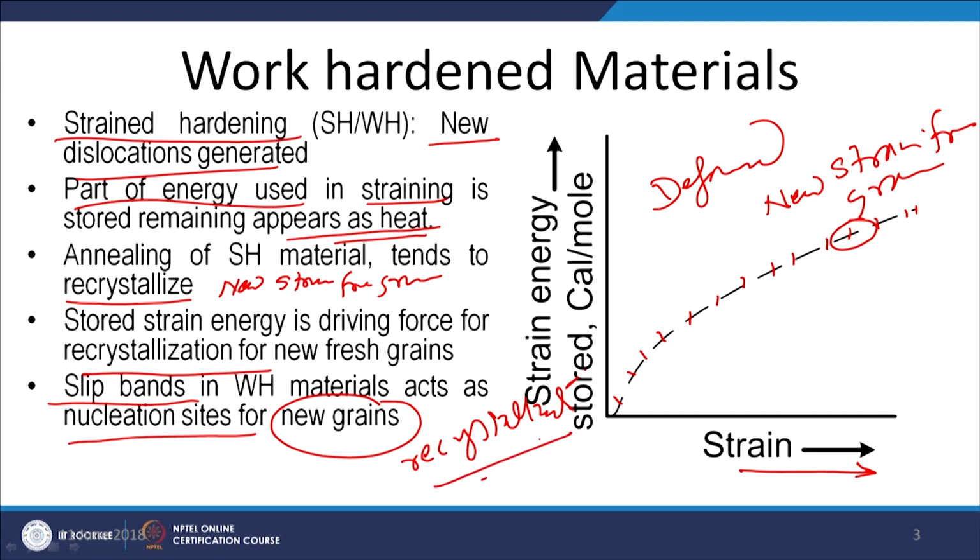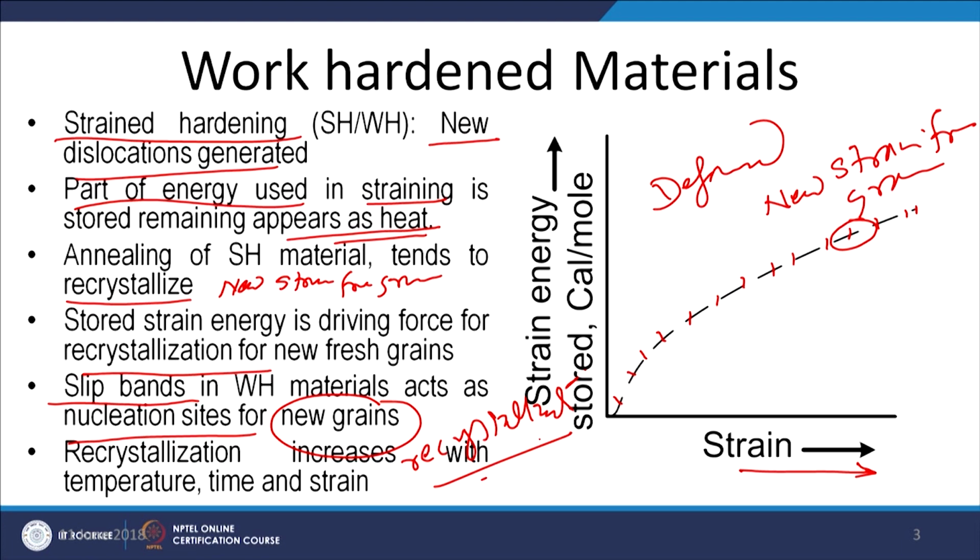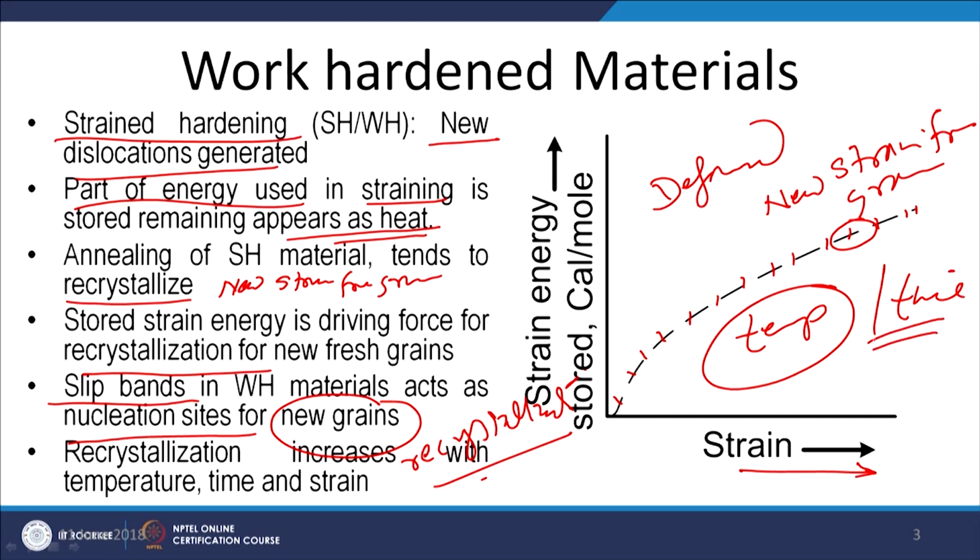Once these new fresh strain free grains are produced, the material properties are modified or changed significantly. The extent of recrystallization, meaning the extent up to which the newer grains will be formed, depends significantly on the temperature to which the plastically deformed component is exposed, for how long, meaning the time of exposure, and how much strain has been imparted to the plastically deformed metal, which affects the strain energy stored.